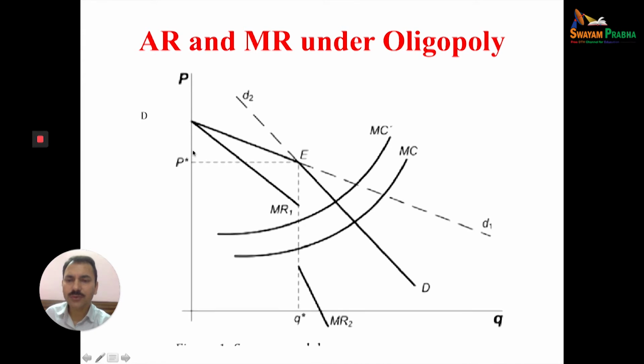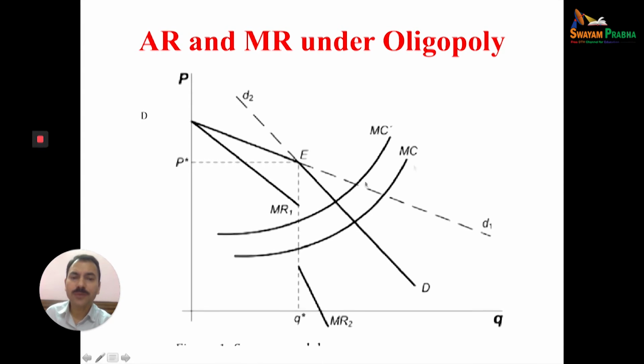If I told you that any firm will increase price, say P to P1 here, then what will happen? The quantity of that firm will decrease in the market because of the high price and lower demand. So after some time that firm will decrease the price and the price remains here only at point E, which is called the kink price, kink demand curve or kink rigid price.